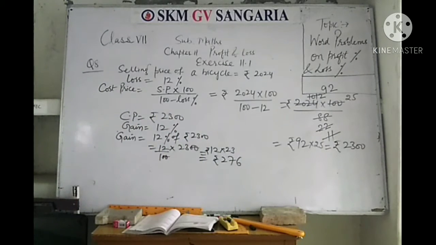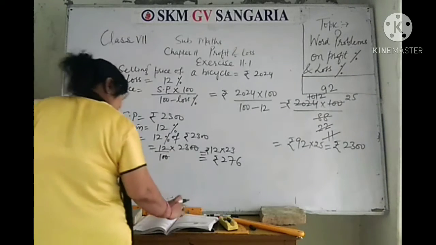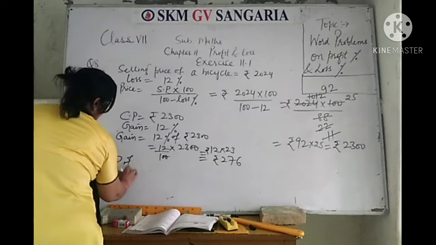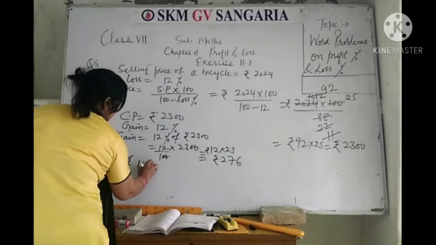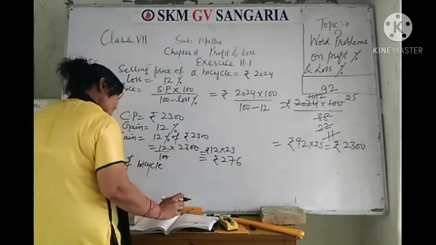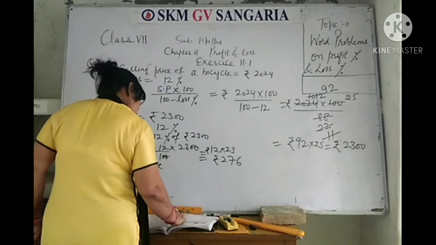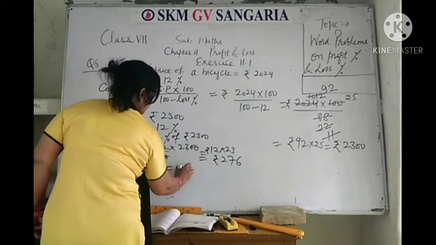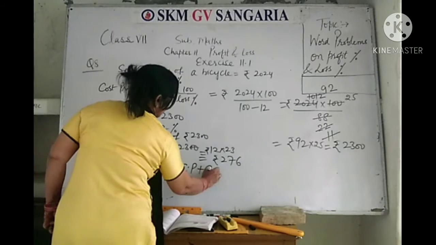Then if he wishes to make 12% gain, then the selling price of the bicycle will be cost price plus gain.